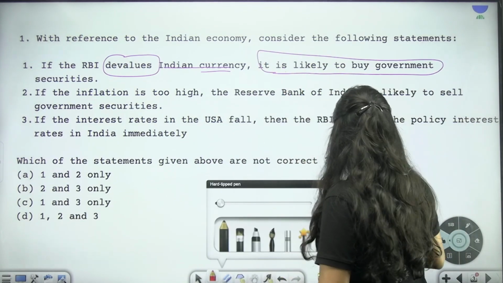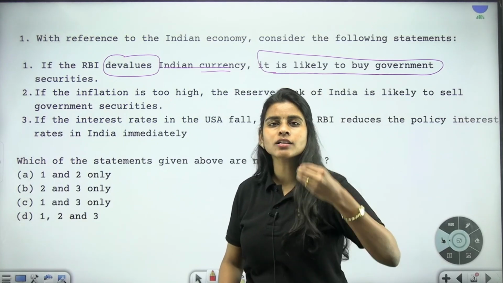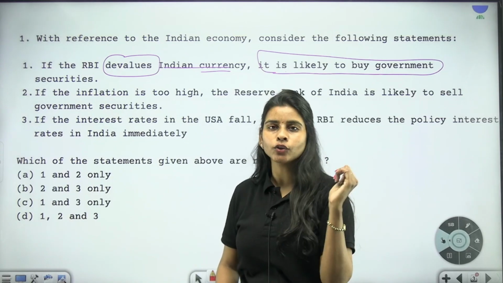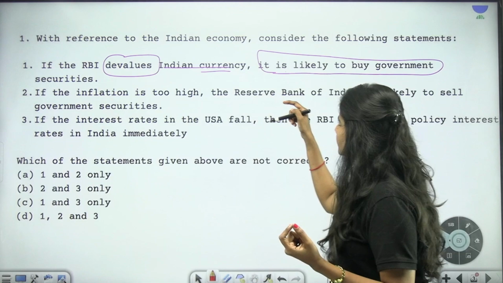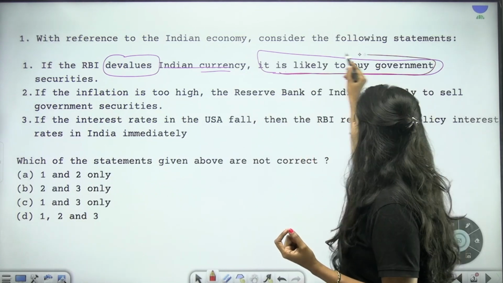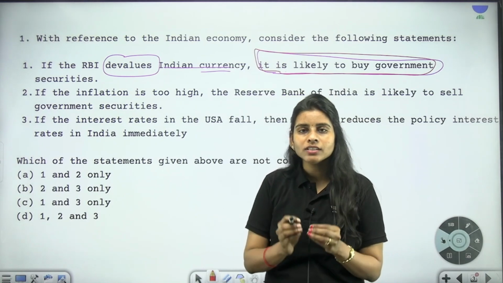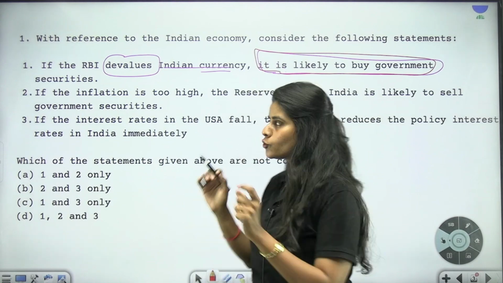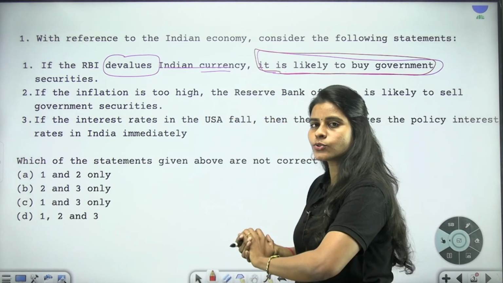You have to give focus to two things. One is devaluation of Indian currency. On what circumstances will the RBI go for devaluation? That is decreasing the value of Indian currency with respect to any foreign currency. And the second thing, it is likely to buy government securities. Buying and selling of government securities will fall under the open market operations. So you have to relate this to these two elements. We'll come back to that later.